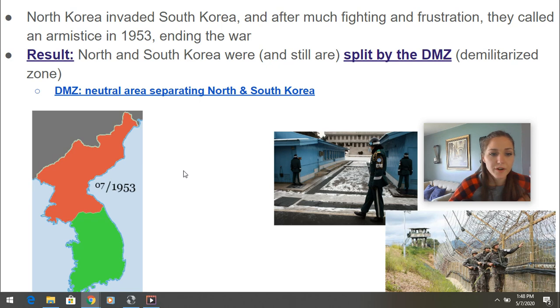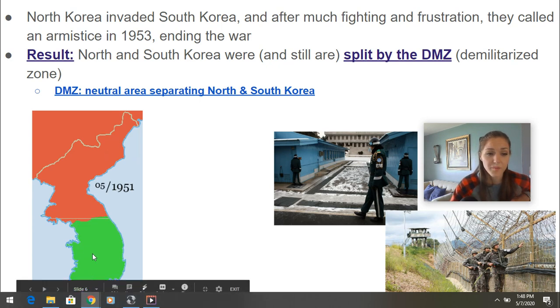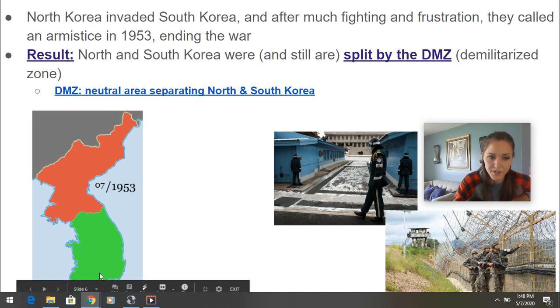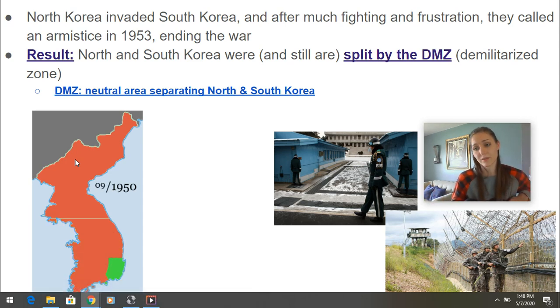So while they were trying to figure it out, North Korea's like, I'm sick of waiting, and they invaded South Korea. And after a lot of fruitless fighting and frustration, they called an armistice in 1953 that ended the war. This gif kind of shows what the fighting was like in the Korean War. One day, North Korea would gain a lot of territory, and then the next day they would lose it. And then the next day, South Korea would gain a lot of territory, and then the next day, South Korea would lose it. Here's that 38th parallel right here.